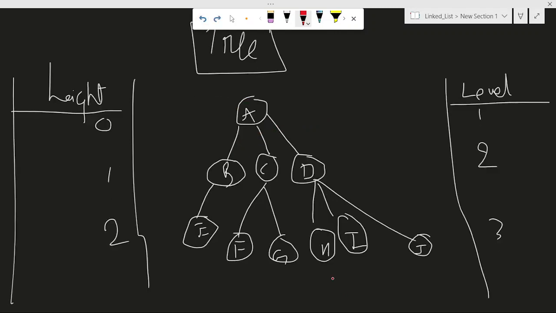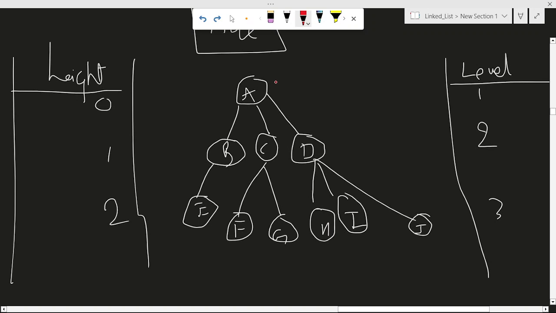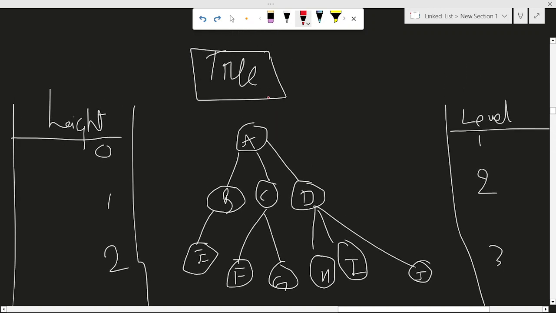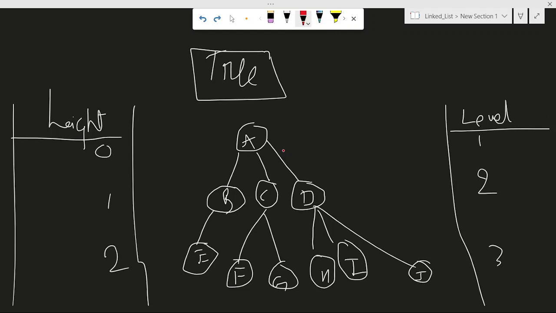First of all, let me define the tree again. A tree is a non-linear data structure which has nodes and edges, and it has a single root node, and the rest of the nodes are subdivided into disjoint subsets where each of them forms a subtree. I will explain each keyword in this definition, but the definition is very important.